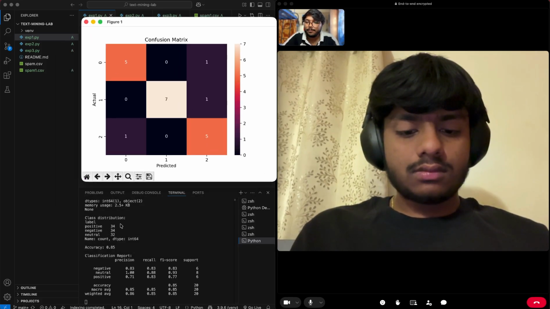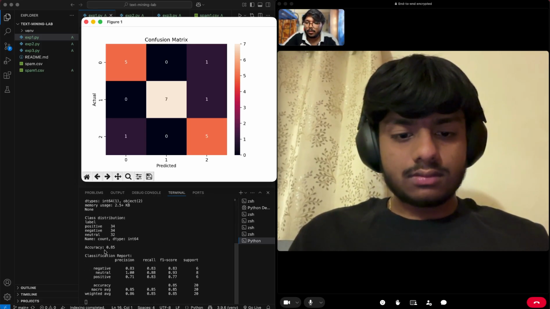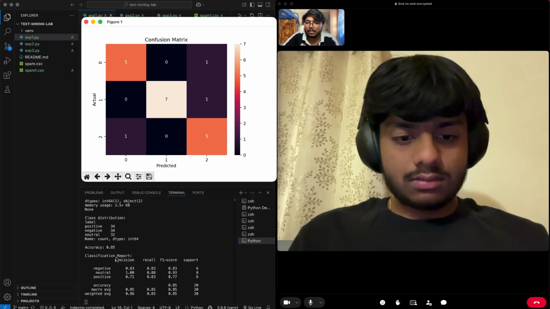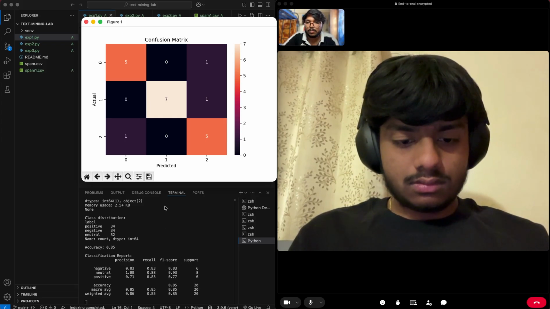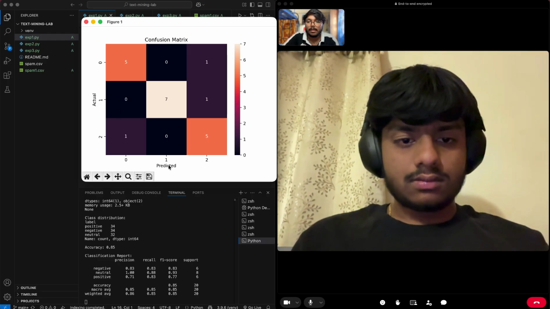Here, this is the data we got, and the accuracy is 0.5. And this is the classification report with precision, recall, F1 score, and support. This is the graph for the confusion matrix, and the x-axis represents the actual values, and the y-axis represents the predicted values.